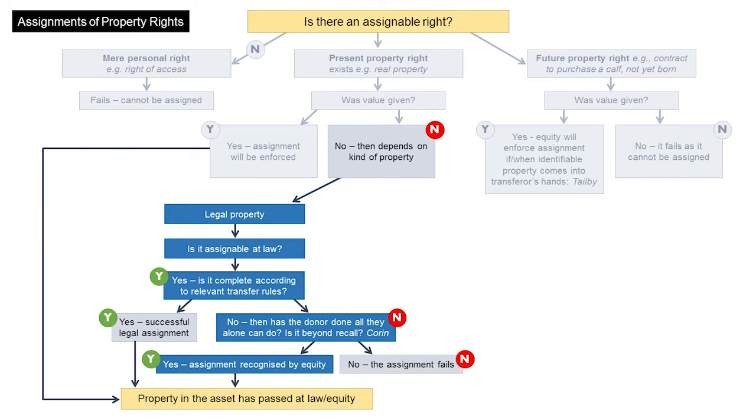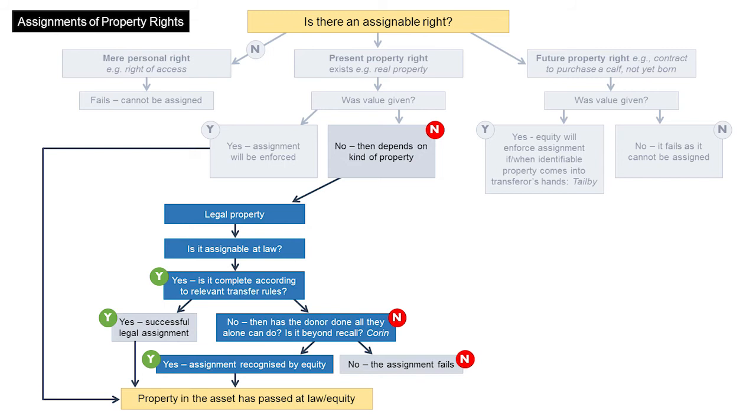Is it legal property? Legal property includes land, chattels, shares, cash, bills of exchange, debts, and legal choses in action. Most legal property is able to be assigned at common law. Common law will recognize the transfer if the transferor has complied with the transfer rules applicable to that sort of property. Different types of legal property have different transfer rules. This flowchart does not cover the detail of each transfer method, but these are outlined in your text and in class. The transfer method that is used must be the correct method for that type of property.